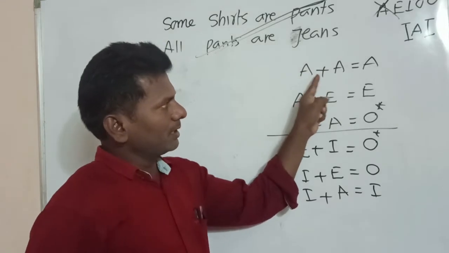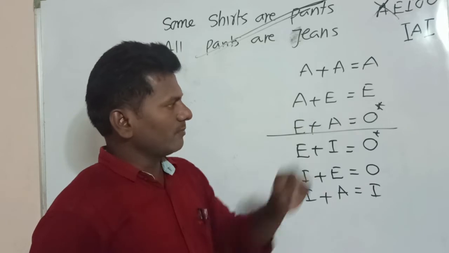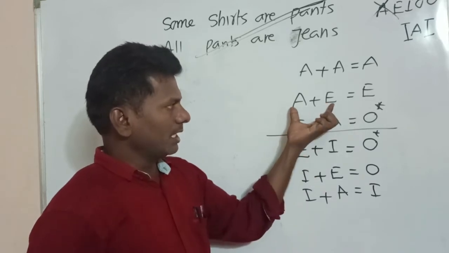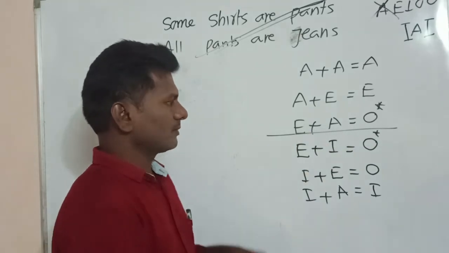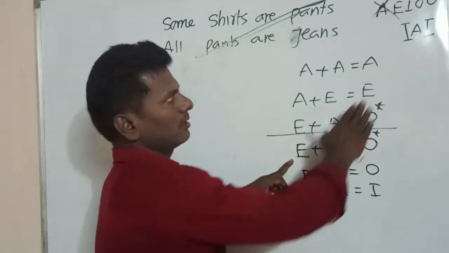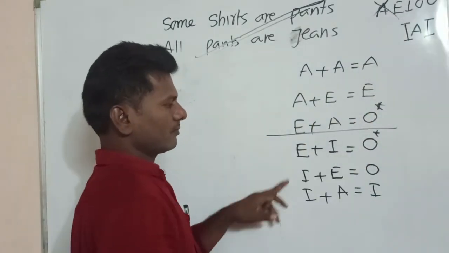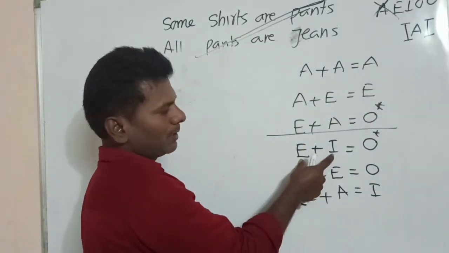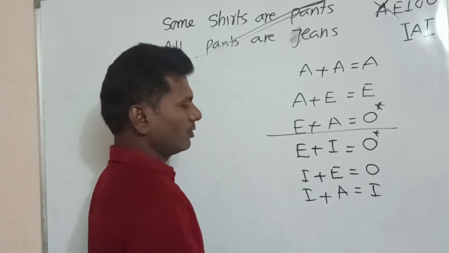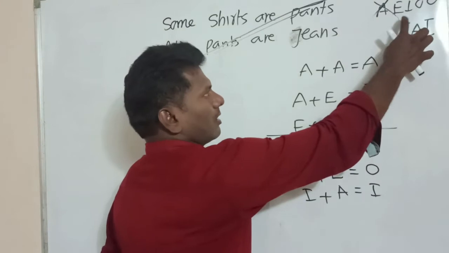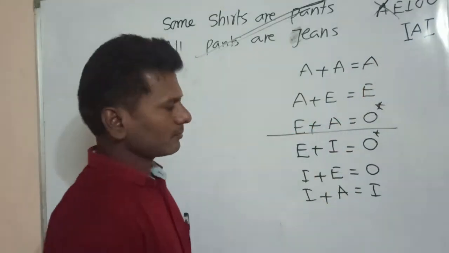First one is A plus A is equal to A. All India Engineering Exam: write A plus E in reverse order, you get E plus A is equal to O star. Recall vowels, remove the first vowel A. E plus I is equal to O star. Again write E plus I in reverse order, that is I plus E, write O. Next remember modulus of A. It becomes I plus A is equal to I.